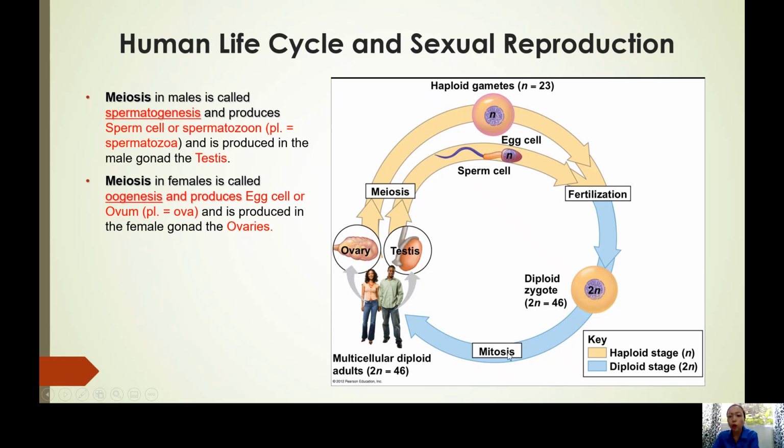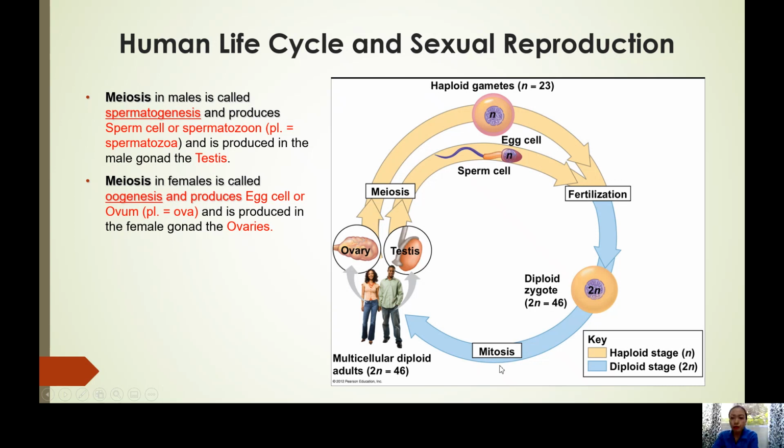How? Because there is mitosis. What is mitosis? Division of body cells. So the zygote, you can see that it will further develop: cell differentiation happens, cell specialization, diversity of cells, there is growth and development through the process of mitosis.